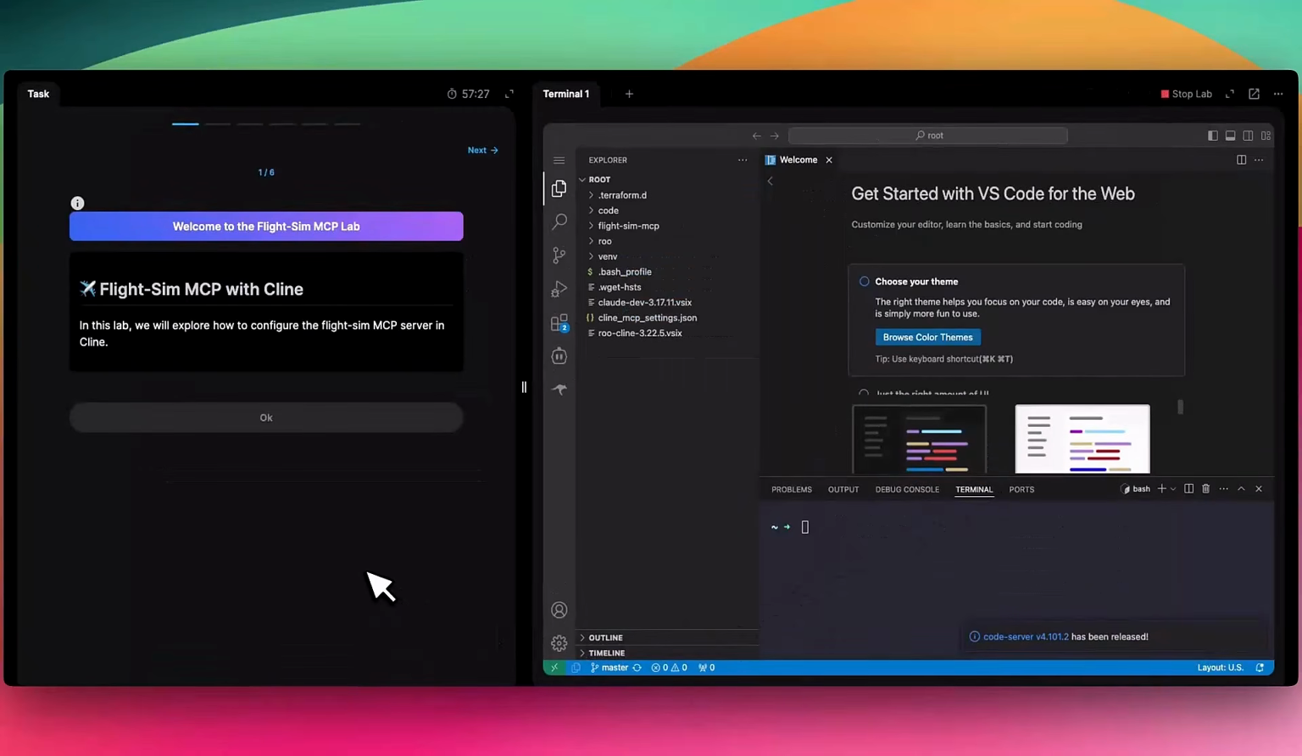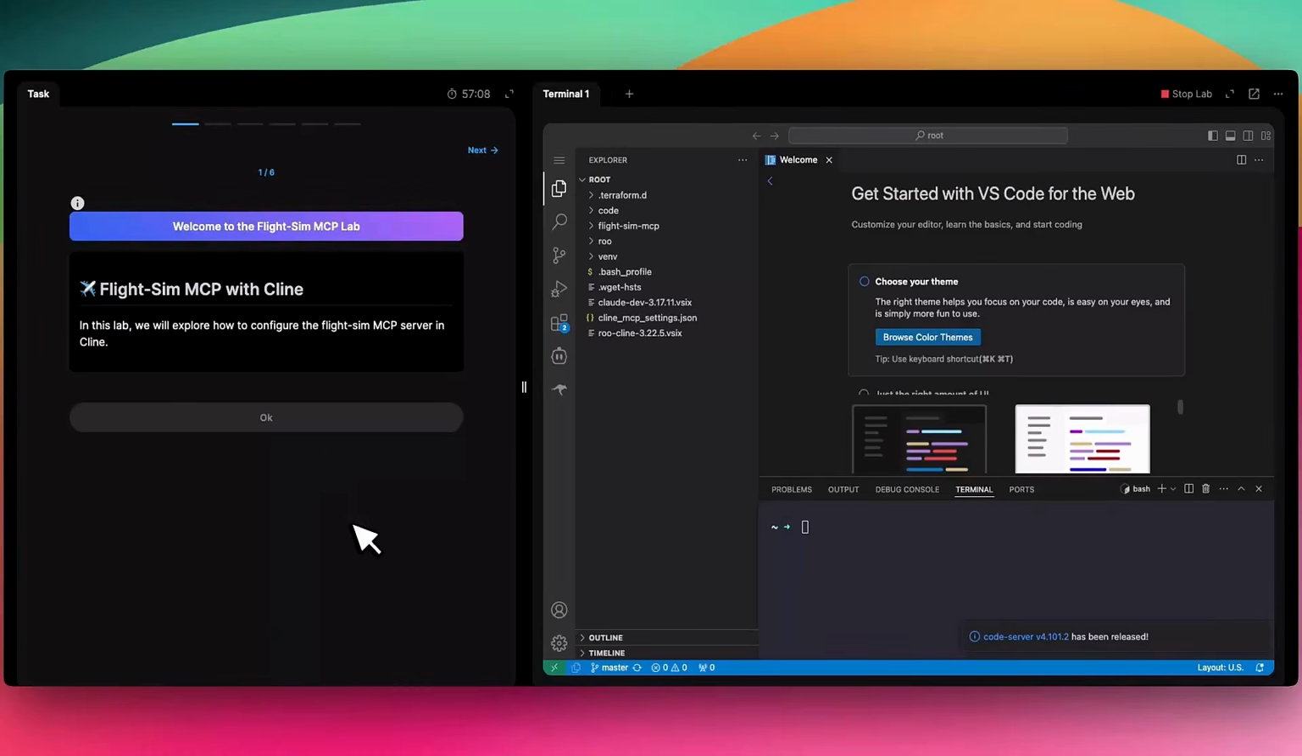All right, in this lab, we're going to walk through simulation of the Flight MCP with the client in our code, in the VS Code editor. So this is a free lab that's hosted on KodeKloud. So use the link in the description below to gain access to this lab so that you can walk through it yourself.